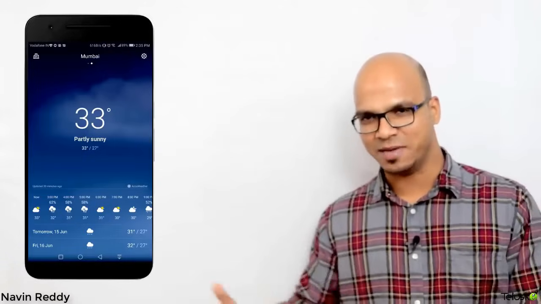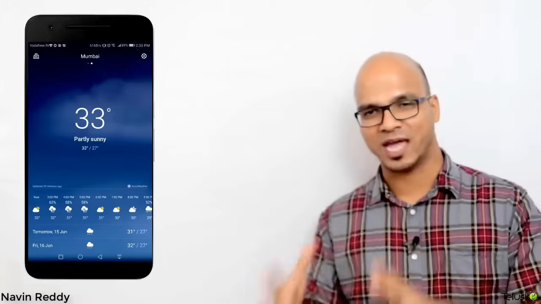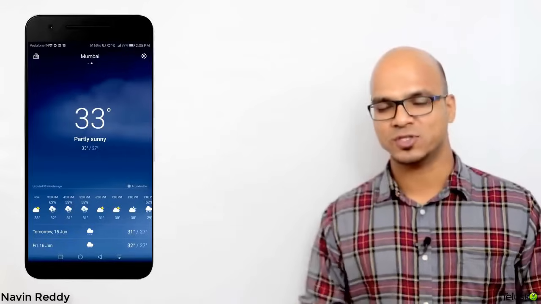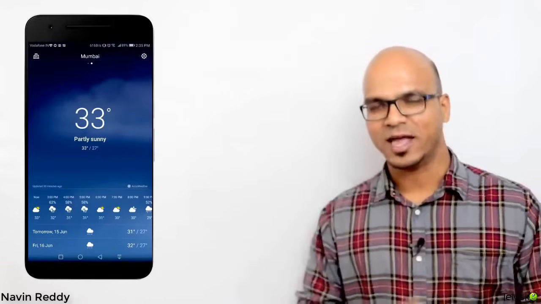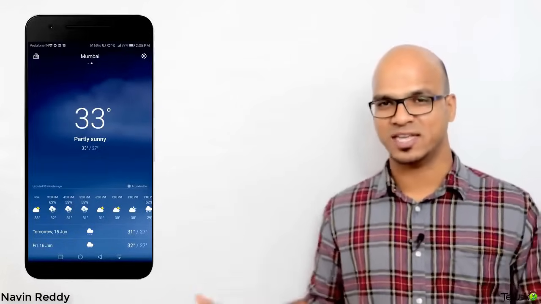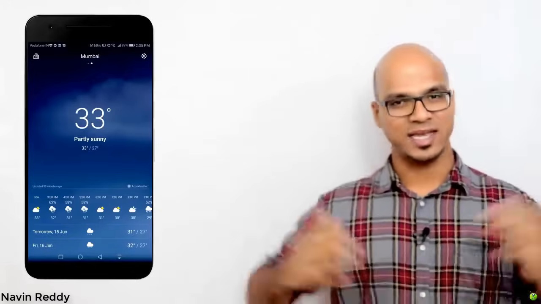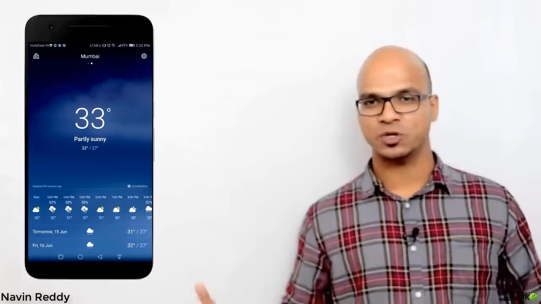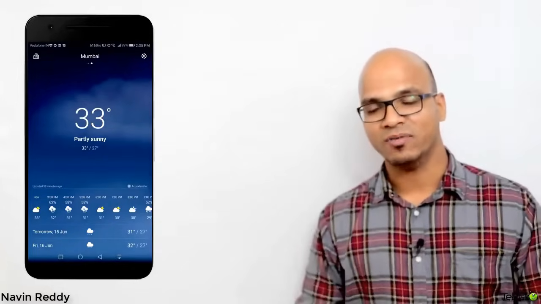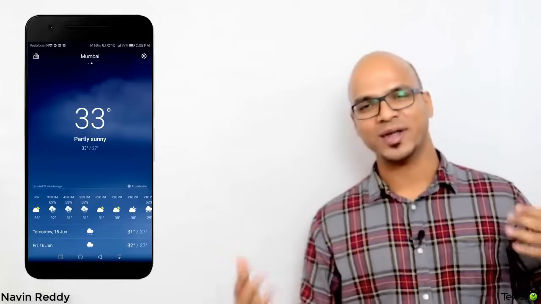But then weather keeps changing, right? According to the time. Let's say it is 6 p.m. now. Again, the weather will change. The climate or the temperature will change. If it is 12 noon, of course, the temperature will be different. So how can you change this data? Of course, your mobile phone doesn't have a sensor. Even if you have a sensor, it can sense only the current climate, right? If I'm sitting in an AC room, I will get the current temperature there. I will not get the temperature outside of my house, or the temperature of Delhi. So how can I get all these details?